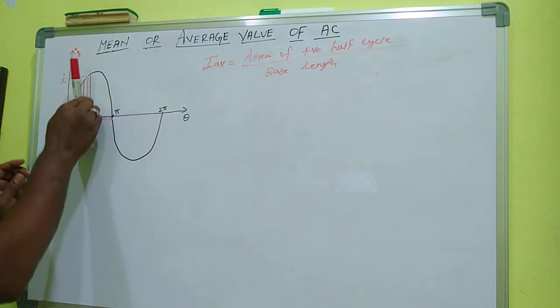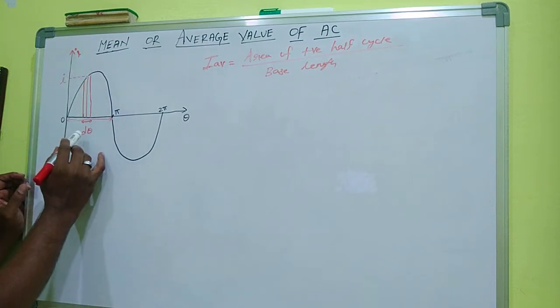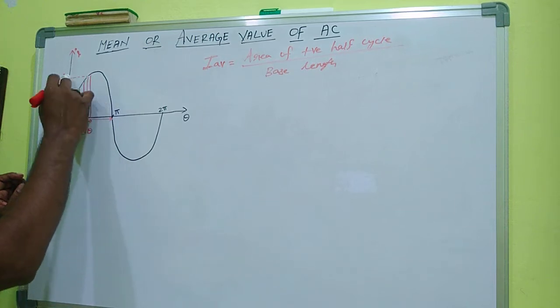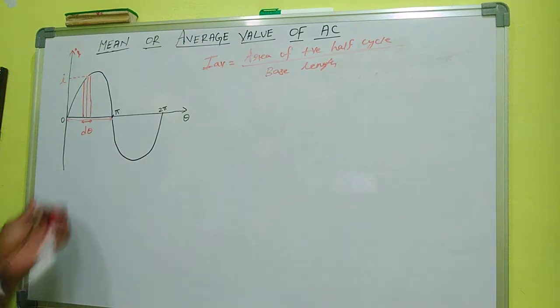Look at the diagram, this is the strip. In that strip, d theta is the breadth and I, the mid ordinate, is the length. Because we are taking only a small area, it is written not as A but dA.